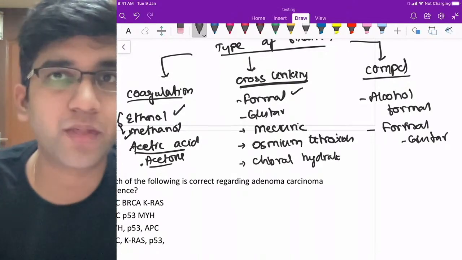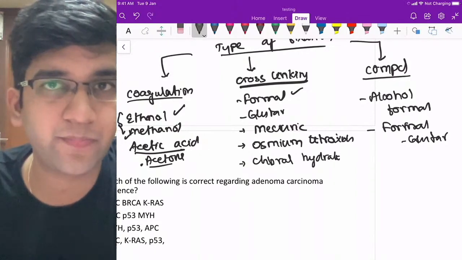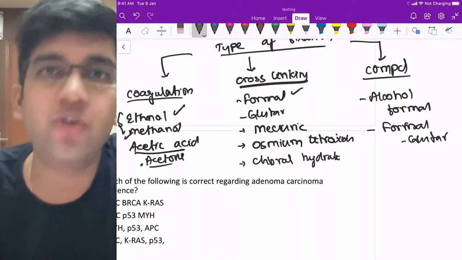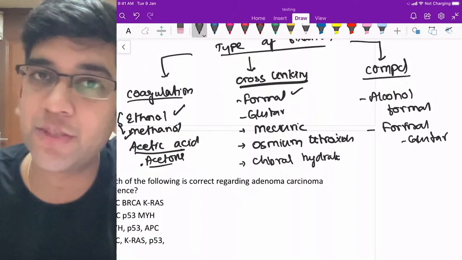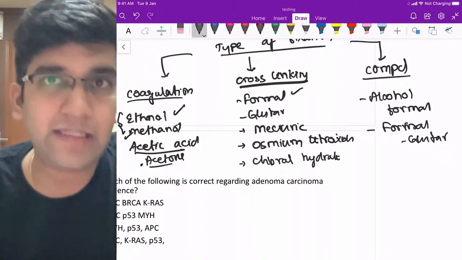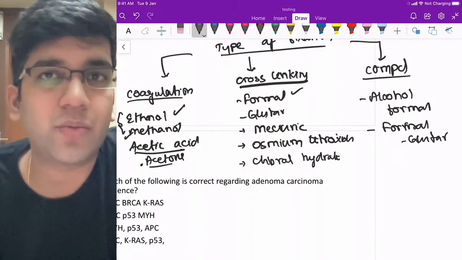Please stop here. Don't go and read what the steps of fixation are. Not required for you guys. It's for postgraduates. If you're going to do post-graduation, or maybe your new pattern has introduced internship in lab medicine, when you go to the lab, if they ask you, you might require to know. Otherwise, it's not required for us to know, right?